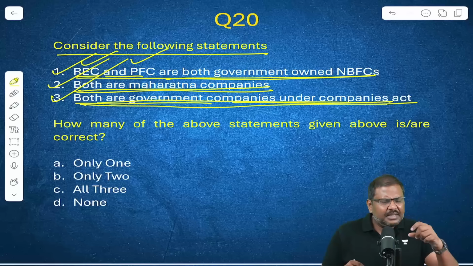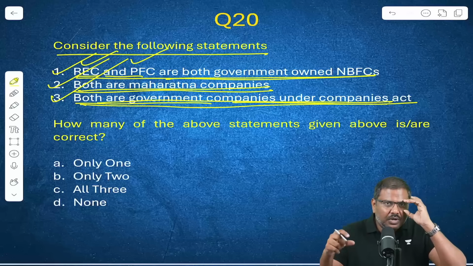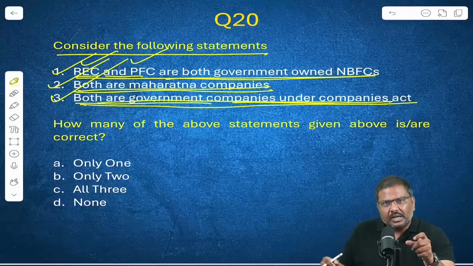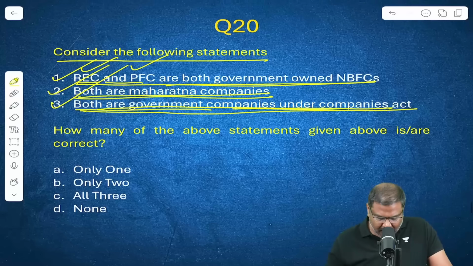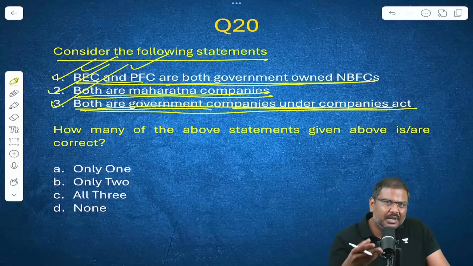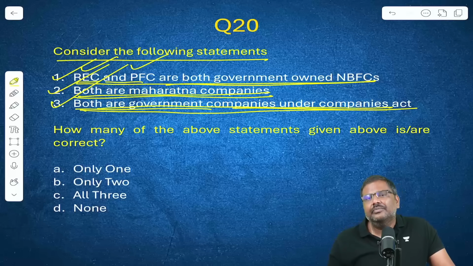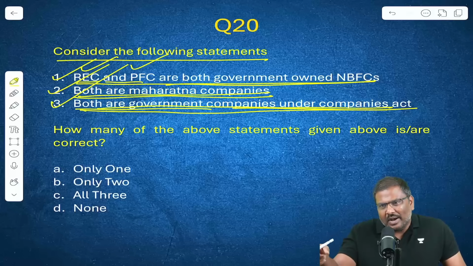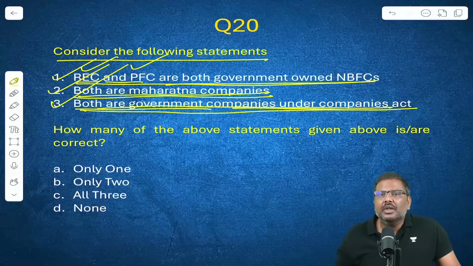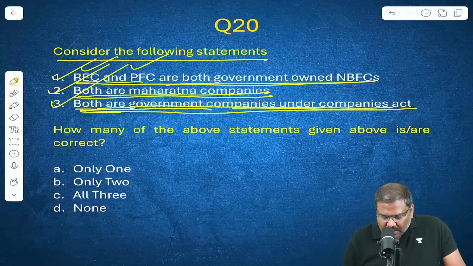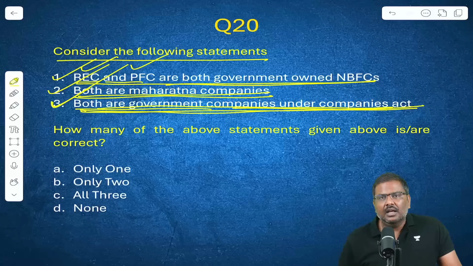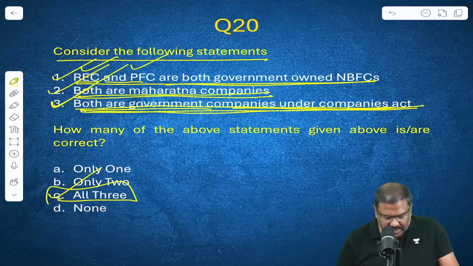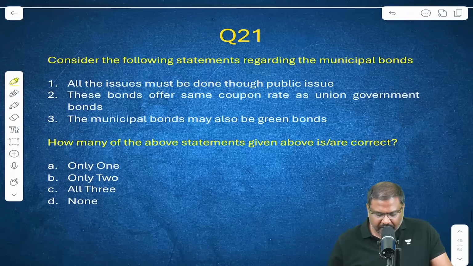Yes. Whenever you look at the government ownership in different entities, government can own this as a part of its undertaking, for example, railways. Government can own this as a type of statutory corporation, for example FCI and NABFID. Government can also own this while setting this up as a company, for example, Coal India Limited or for that matter these. So both are government companies under the Companies Act. Yes. All the three statements are correct. Right option is option C. So question number 20, option C is the right one.